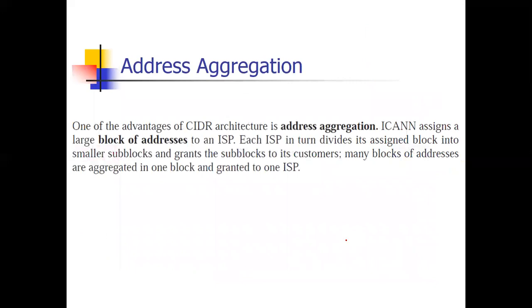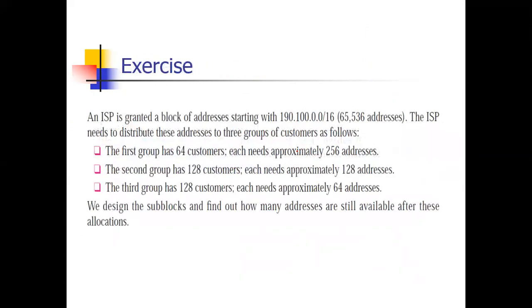Now address aggregation. One of the advantages of CIDR architecture is address aggregation. It means ICANN assigns a large block of addresses to an ISP, and the ISP divides the assigned block into smaller sub-blocks and grants a sub-block to the customer. See this with one example. An ISP is granted a block of addresses starting with 190.100.0.0/16, meaning 65,536 addresses.